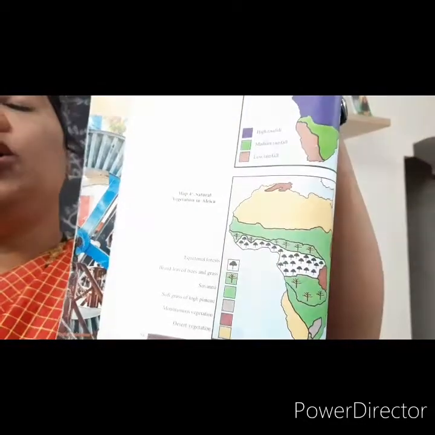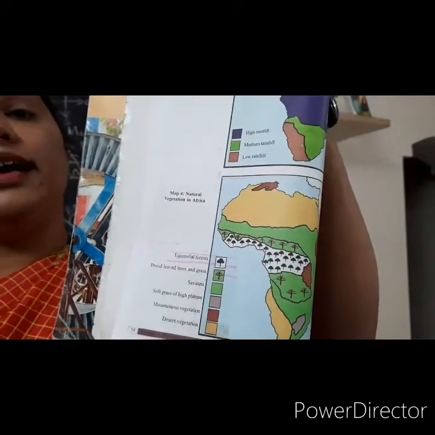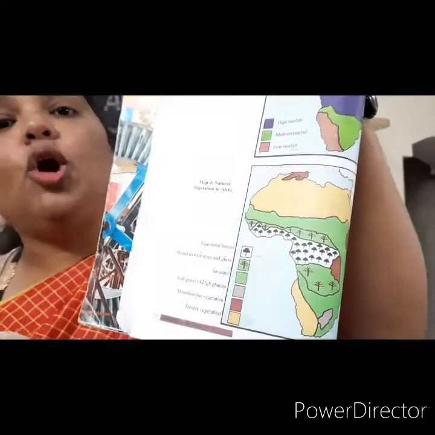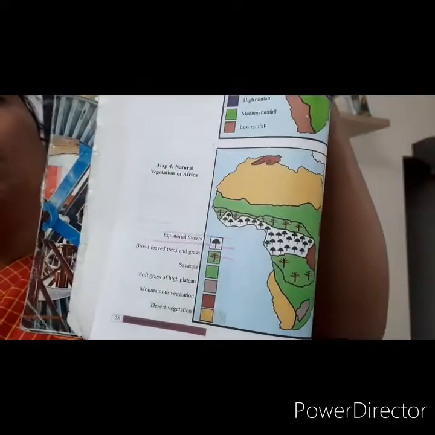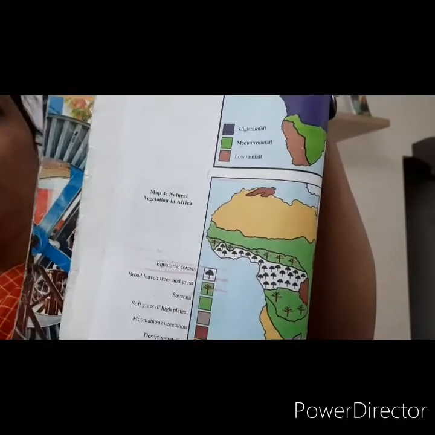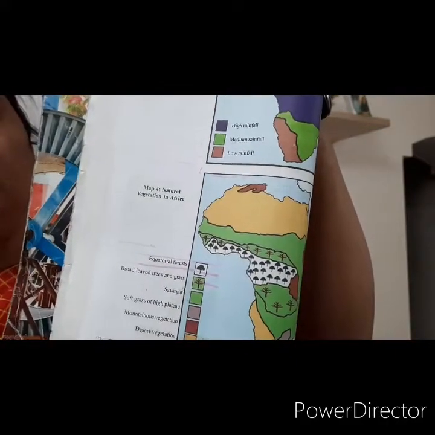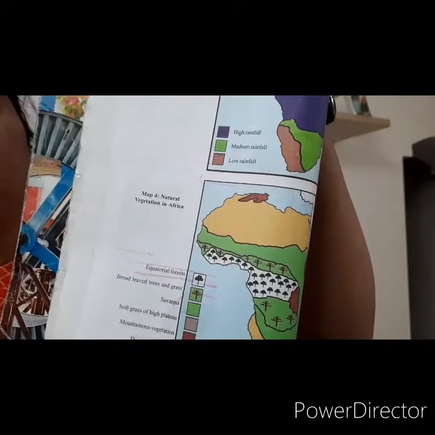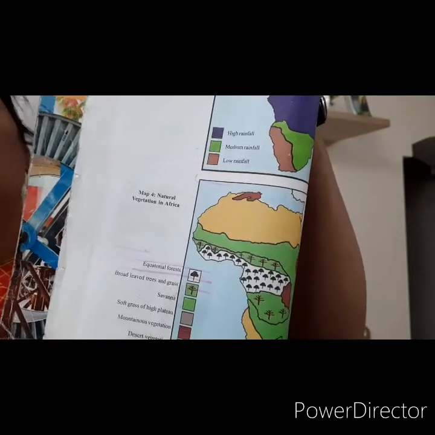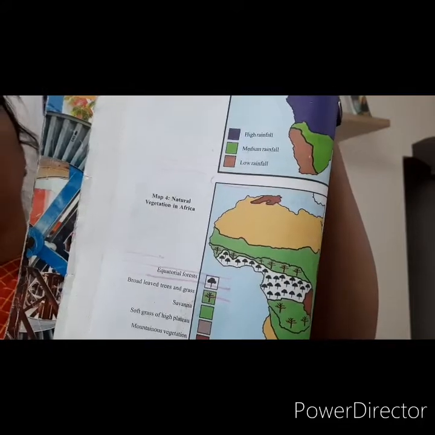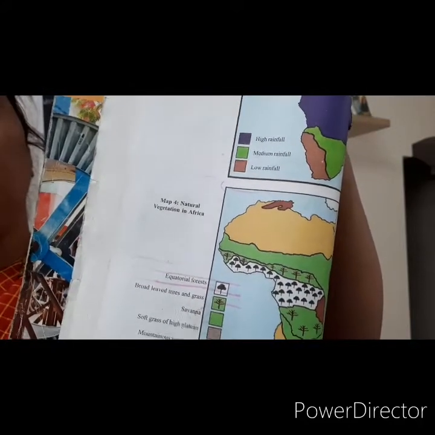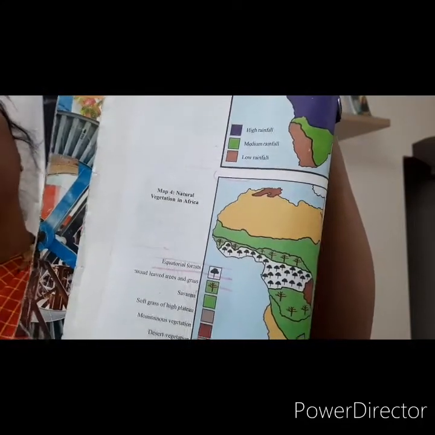Actually, these are hot tropical grasslands. These grasslands are growing very high, children. How much height is it? Actually, even the elephant can hide inside. So that it is called elephant grass.